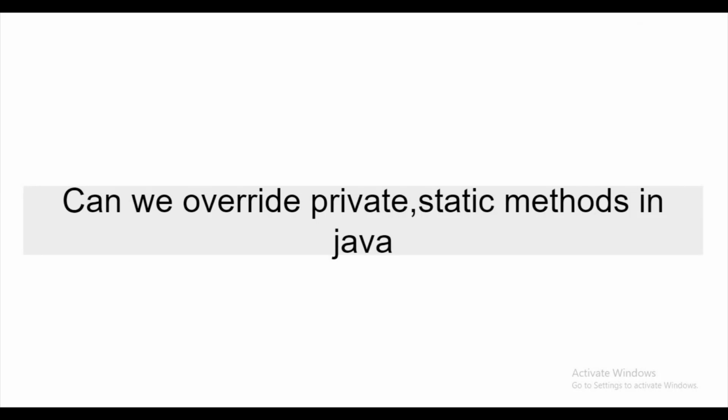And when it comes to static methods, static methods cannot be overridden because method overriding is based on dynamic binding at runtime, and static methods are bound using static binding at compile time.